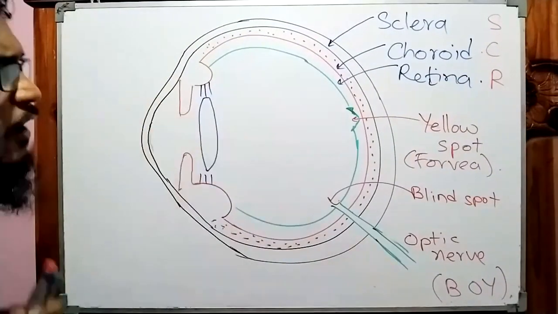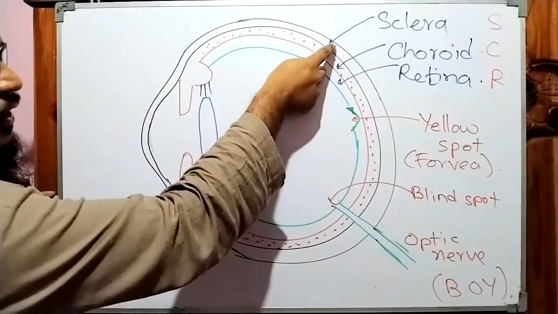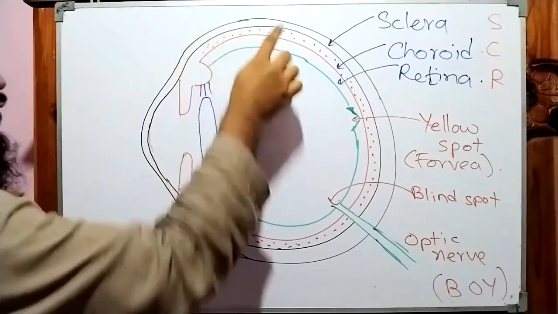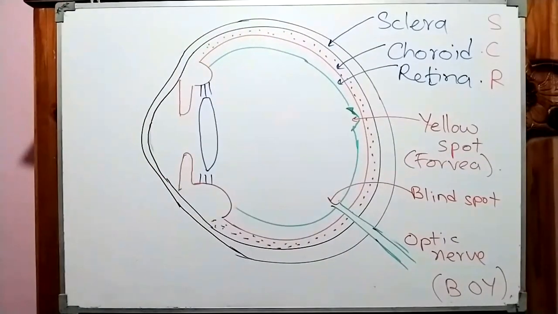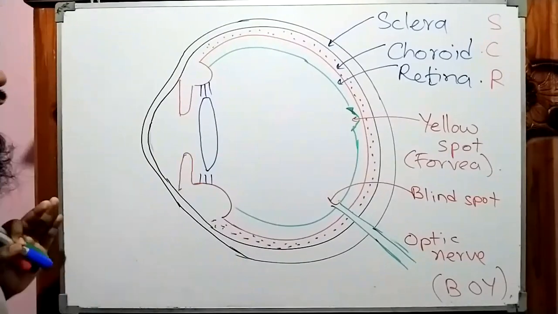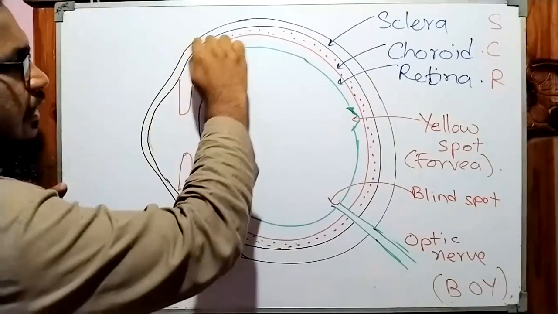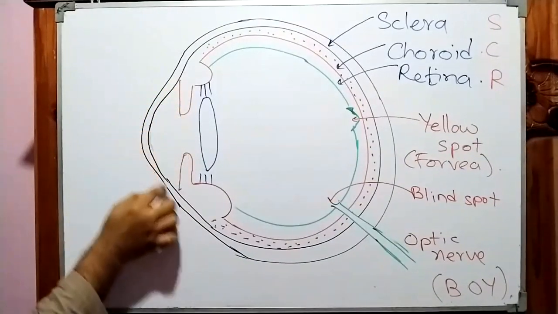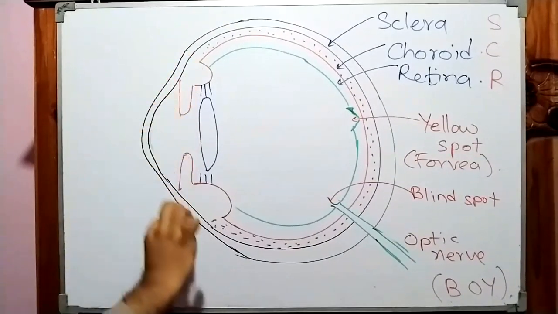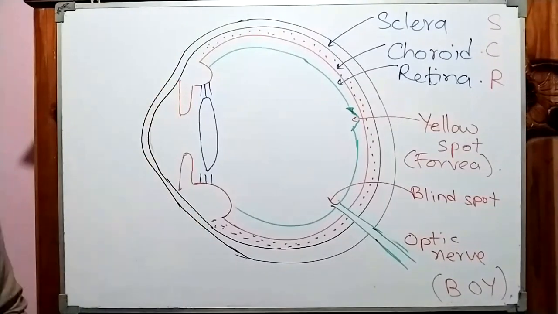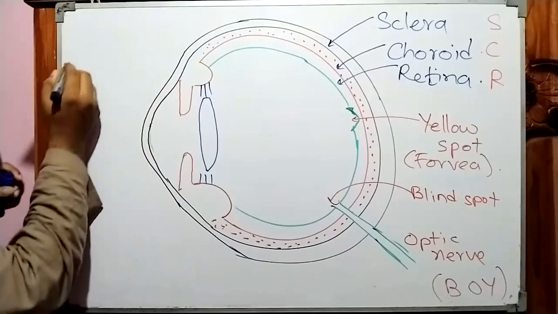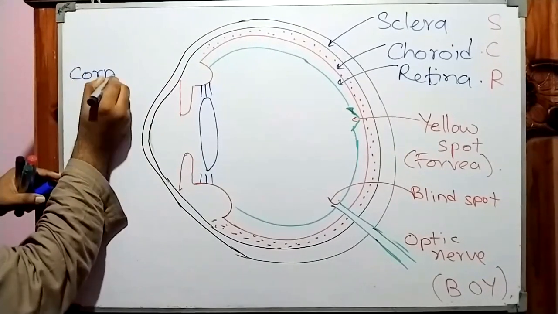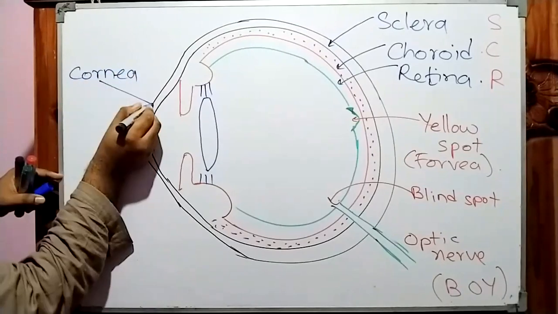Now listen carefully. Can you see this sclera? It is a white color layer. One by one we will discuss, and with the picture I will discuss very nicely, so don't worry. Now try to understand the location. From here to here it is sclera. But when it is coming in front, there is a bulge, no? This bulge is transparent. So we give a special name. Same thing, but we give a special name. It is known as cornea.